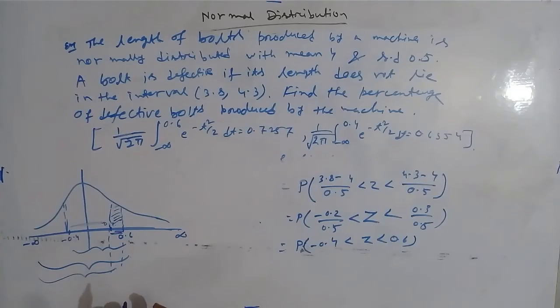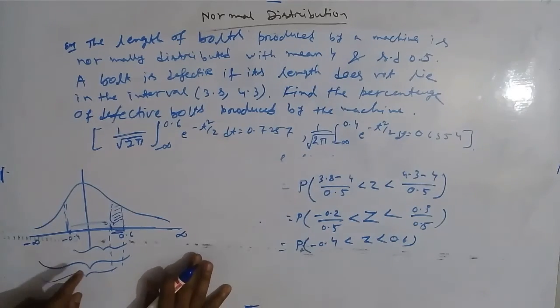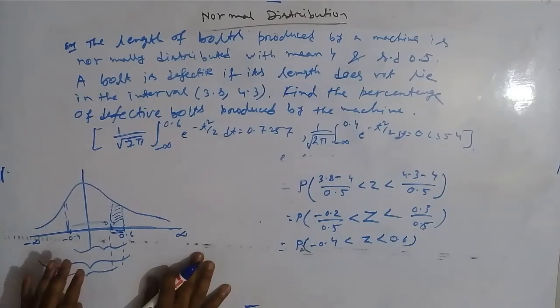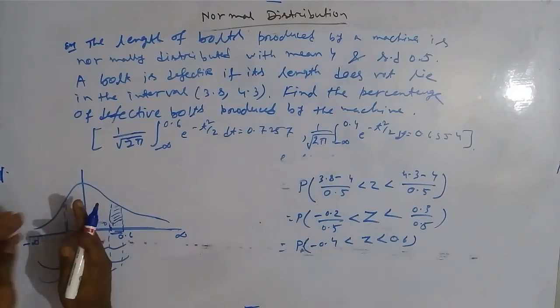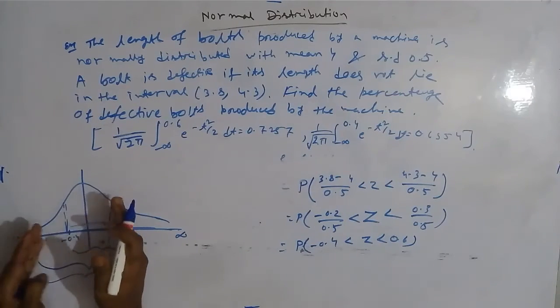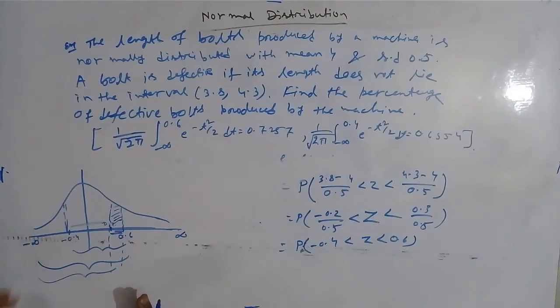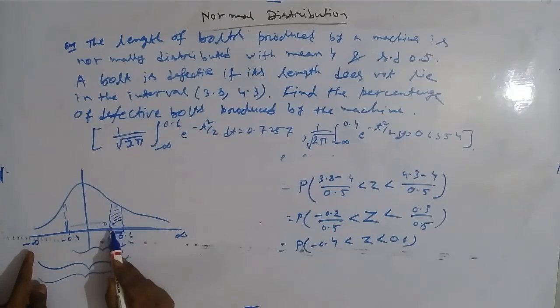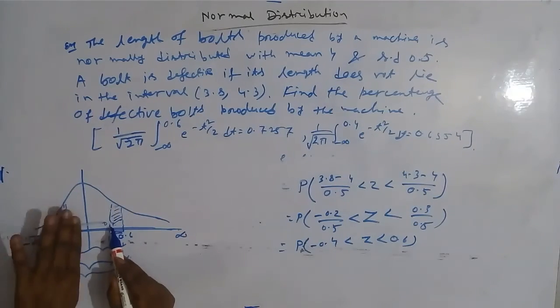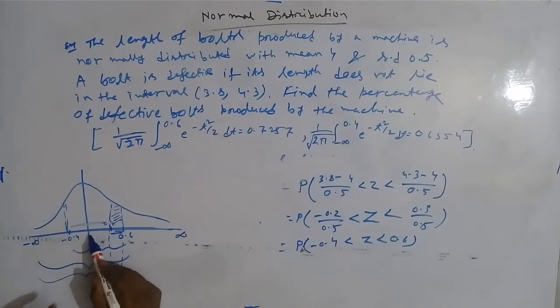Now if we subtract 0.5, since the whole area is 1 and this is symmetric, the right hand side is 0.5 and the left hand side is 0.5. So from the area minus infinity to 0.4, if we subtract 0.5, then we will get the area under 0 to 0.4.